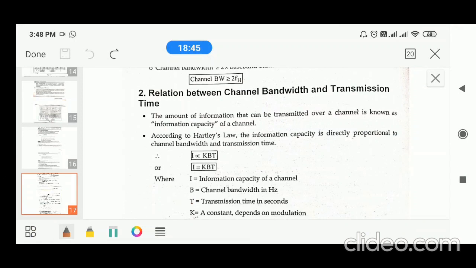According to Hartley's law, the information capacity is directly proportional to channel bandwidth as well as transmission time. Hence, I is directly proportional to KBT, where I is the information capacity, B is the bandwidth, and T is the time.